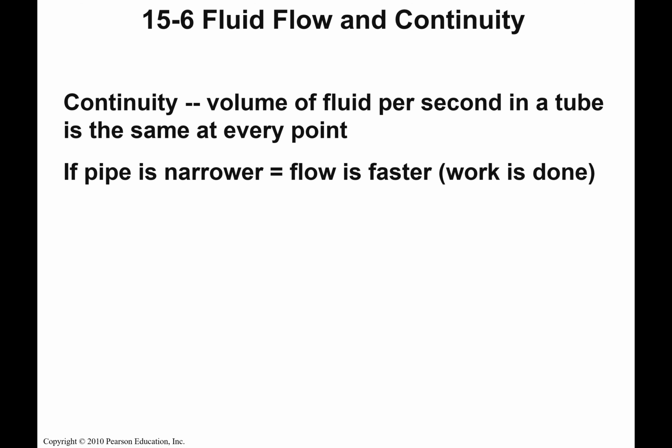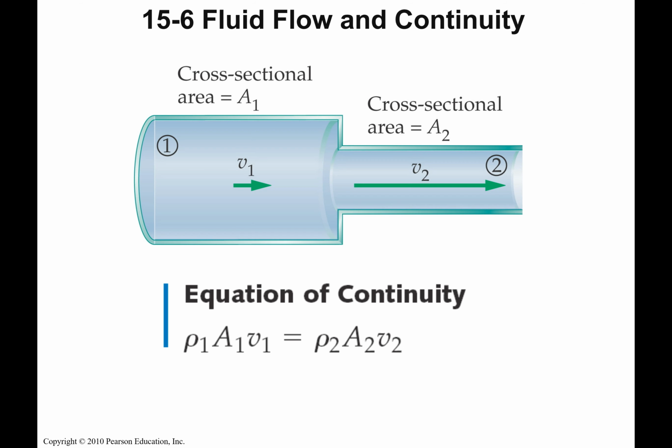All right, we're going to look at continuity, and continuity says that the volume of fluid per second in a tube or any kind of a pipe is the same at every point. So that means if the pipe is narrower, then the flow has to be faster. It has to be faster in order to have the same volume of fluid go through there each second. And this relates us to the continuity equation.